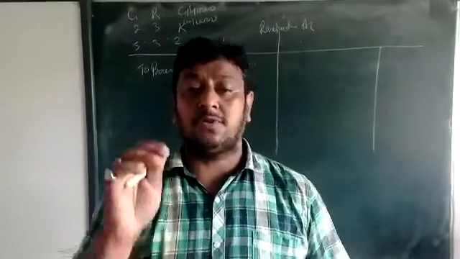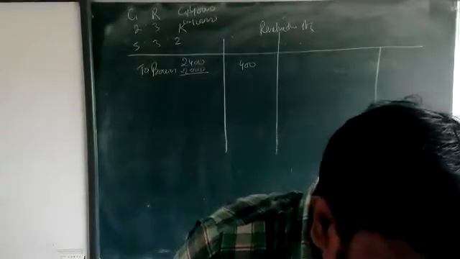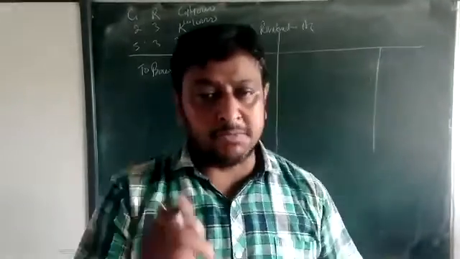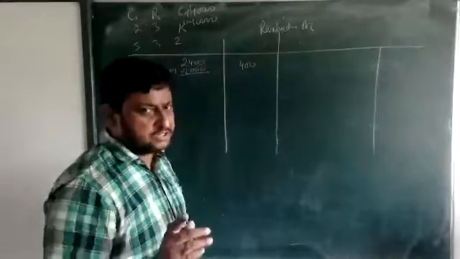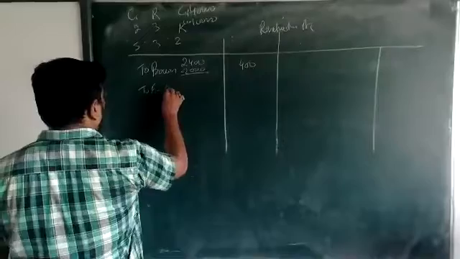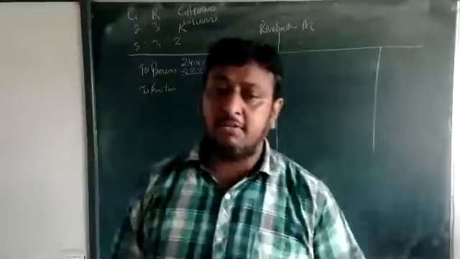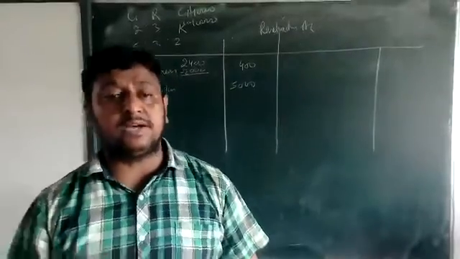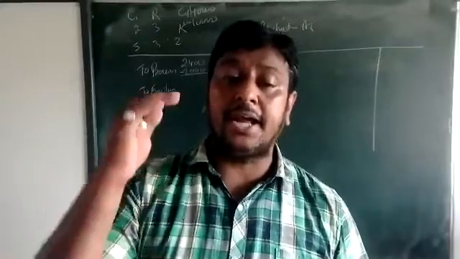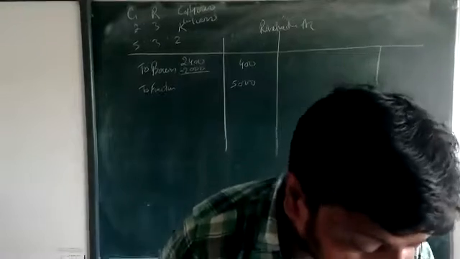Gautam takes the furniture. What is the new value of furniture? 20,000. The old value of furniture, just see in the question, how much? 25,000. It means a decrease, beta, and if assets decrease, we show it on the debit side. The old value of furniture is 25,000, but here it is being valued at 20,000. It means a 5,000 loss, and any type of loss in assets we show on the debit side. Okay, beta.